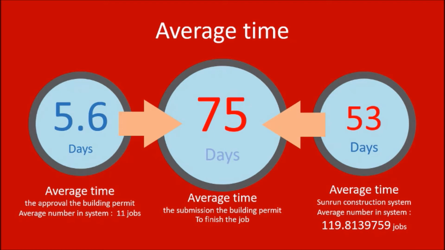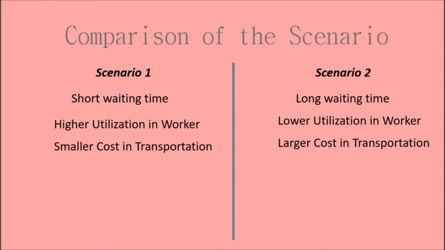And moreover, the time becomes 50, which is larger than the first scenario. The average number of jobs in the SUNRUN construction system is about 120, which is bad.